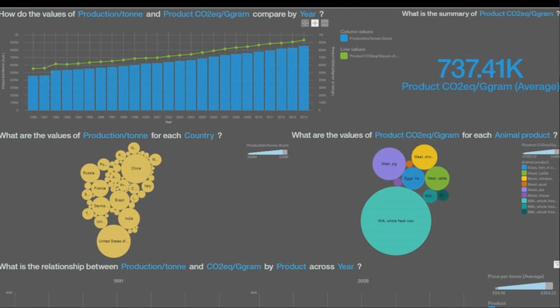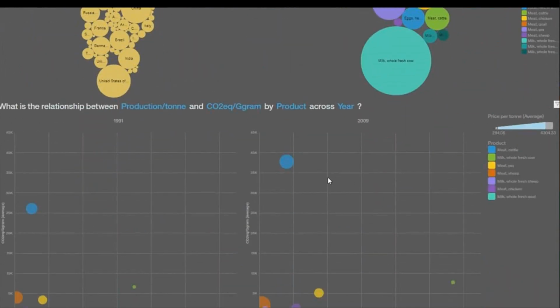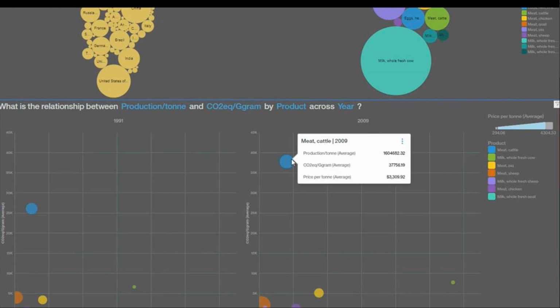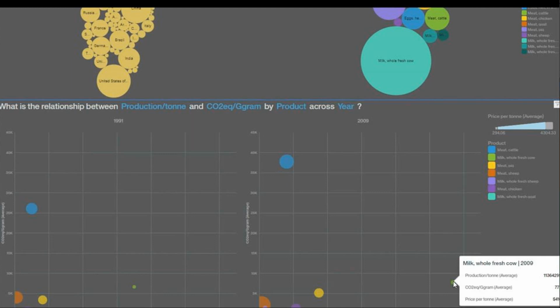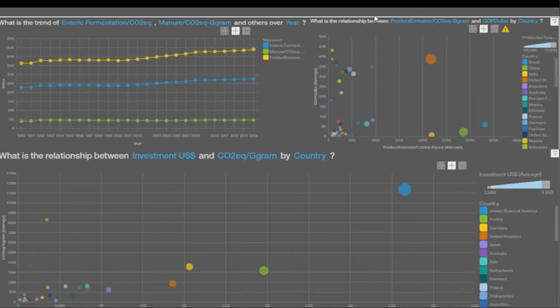product of livestock. The figure below shows the relation between production quantity and emission for each product for 2 distant years, 1990 and 2009. We can see that pollution from meat has increased, but the production quantity has slightly changed, in contrast to milk, whose quantity has increased, but carbon dioxide equivalent emission is still stable. We can deduce that milk is one of the most efficient products.